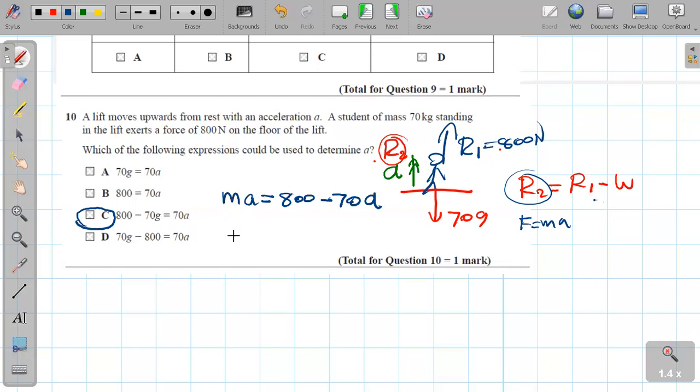Answer C. This is all about the first 10 MCQs. In the next video, I'm going to explain how to solve the other questions. All the other questions will be in the next video.